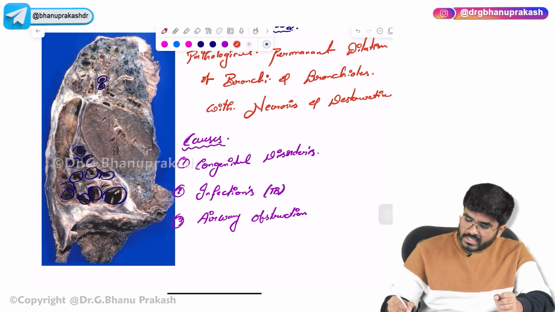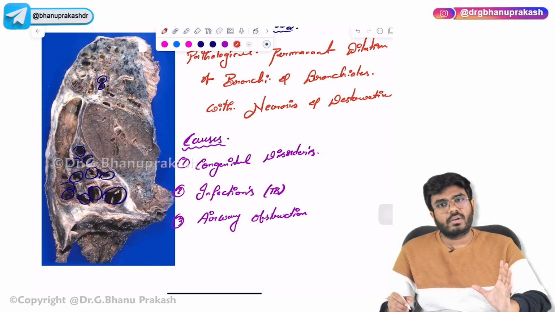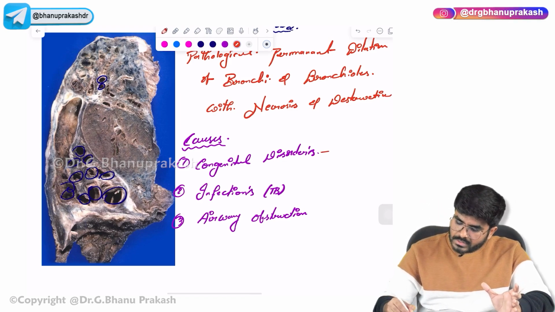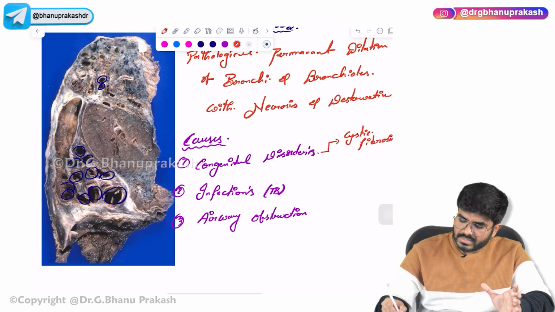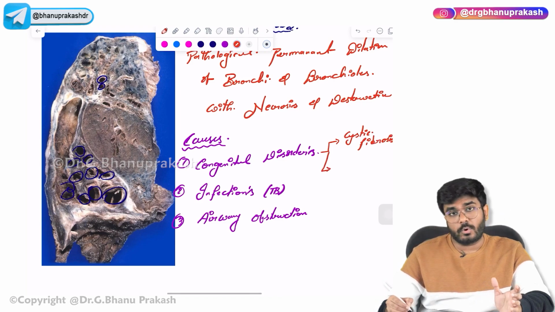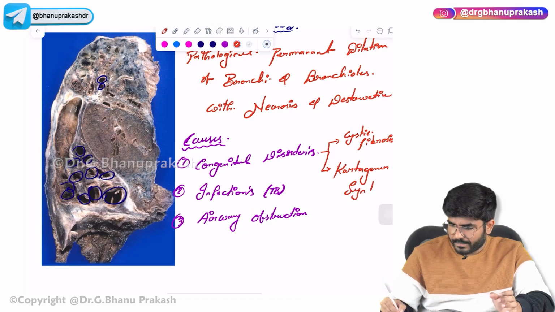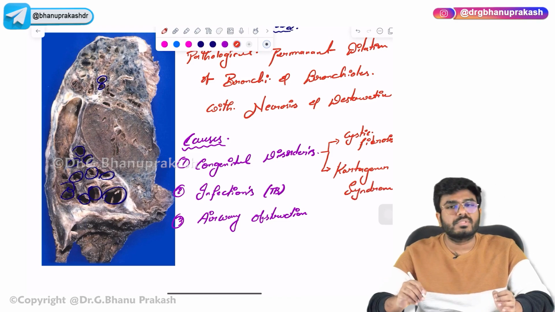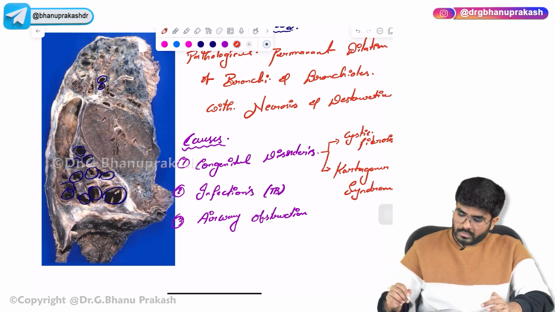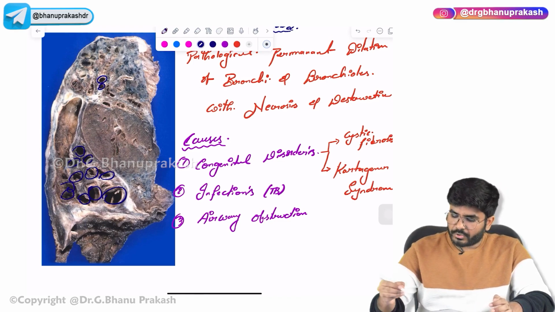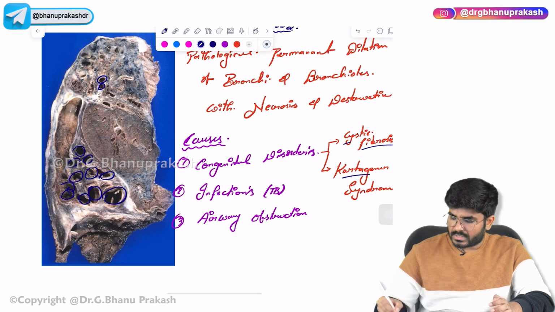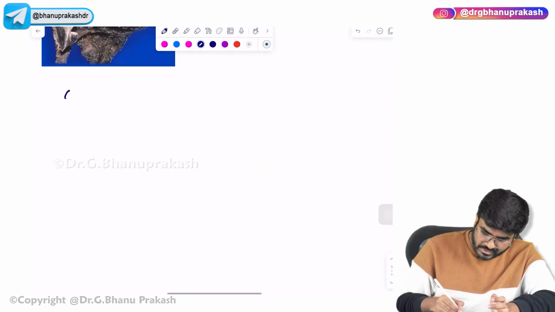Now what are these congenital disorders? Which congenital disorders are going to cause this bronchiectasis? Let me write here, it's cystic fibrosis. And the second congenital disorder that can cause bronchiectasis is Cartagena syndrome. Now the next important point which I want you to know is regarding cystic fibrosis and Cartagena syndrome. Let me write here cystic fibrosis.